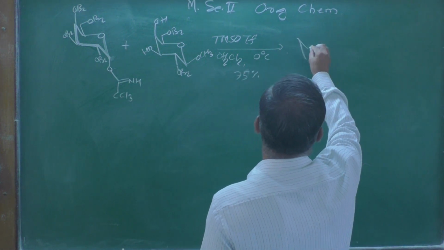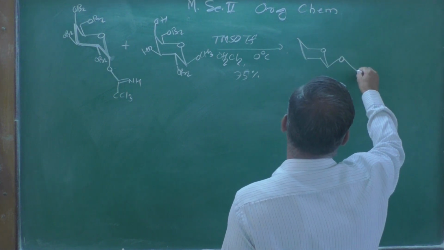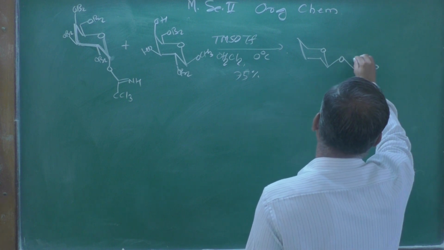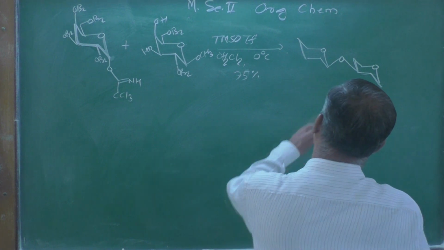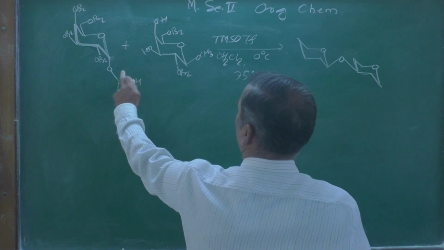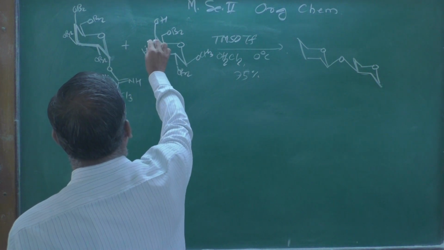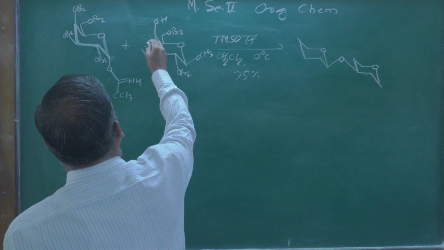So let us see how to draw that structure. The oxygen atom over here, this one O, we can draw this way, and only this group reacts with this.